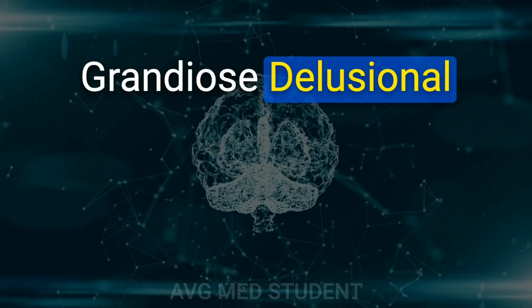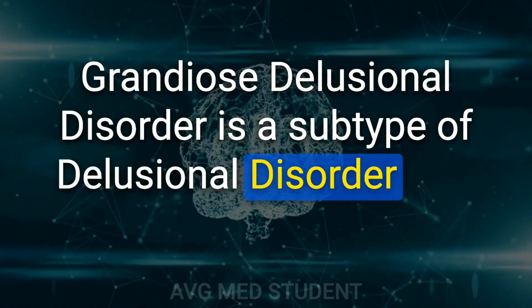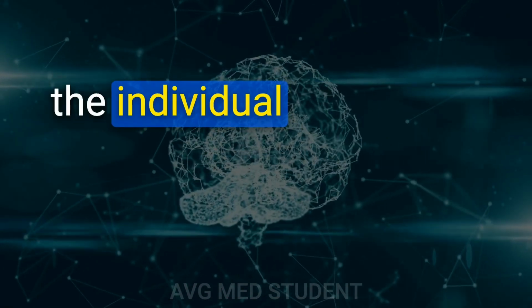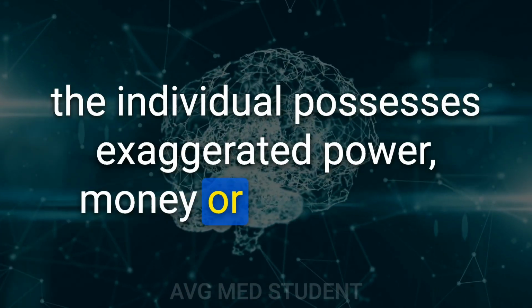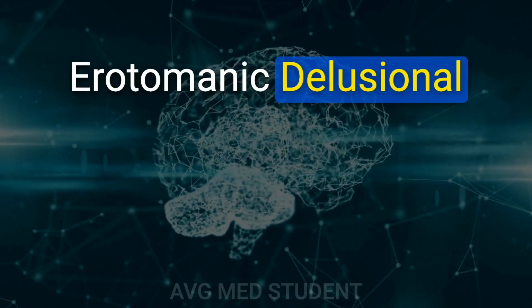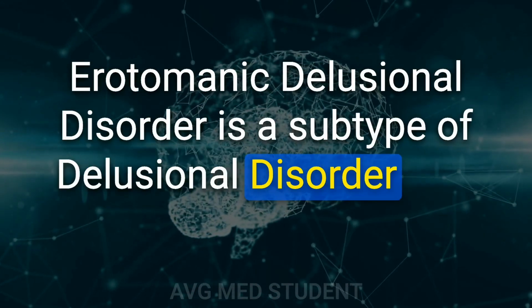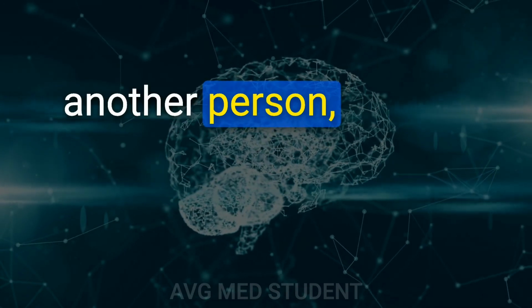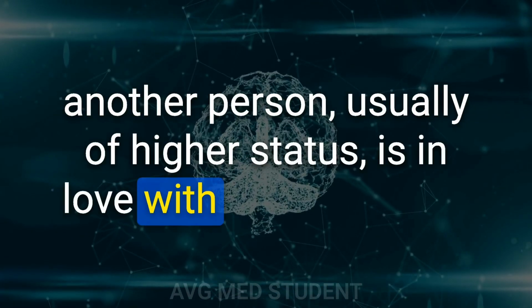8. Grandiose delusional disorder is a subtype of delusional disorder that involves delusions that the individual possesses exaggerated power, money, or knowledge. 9. Erotomanic delusional disorder is a subtype of delusional disorder that involves delusions that another person, usually of higher status, is in love with the individual.